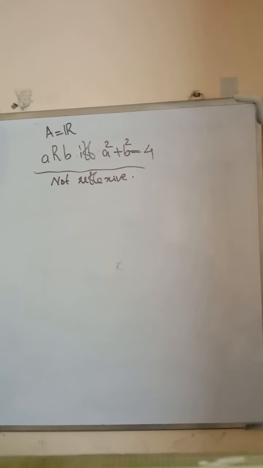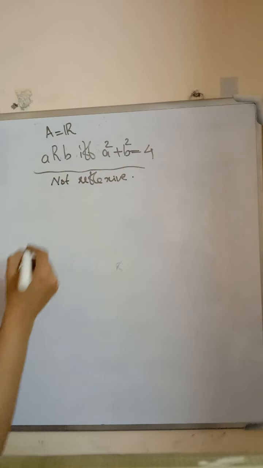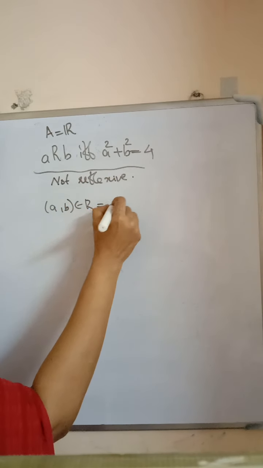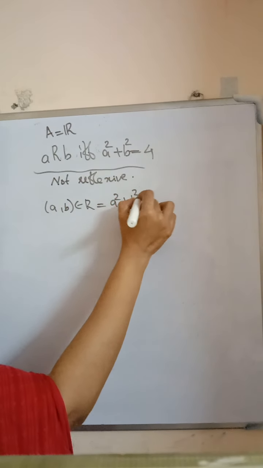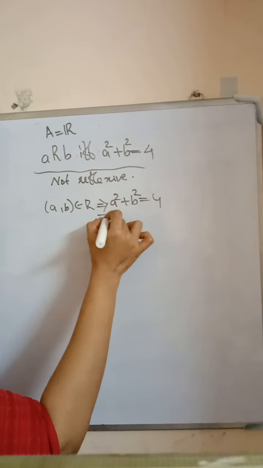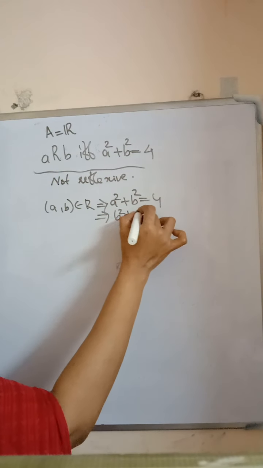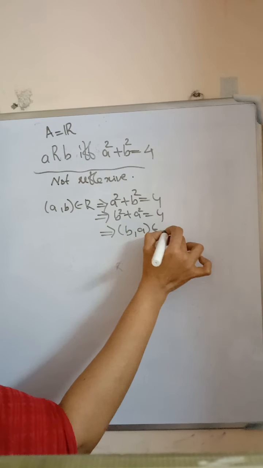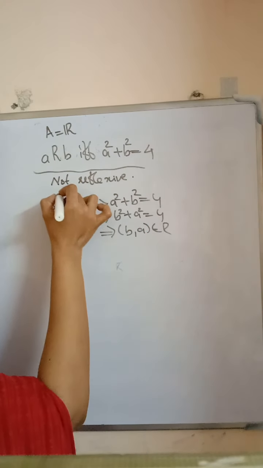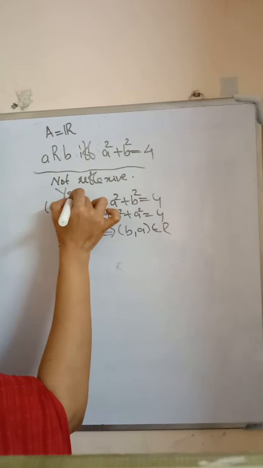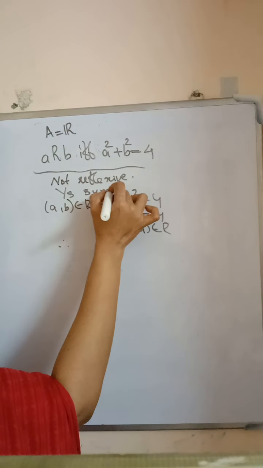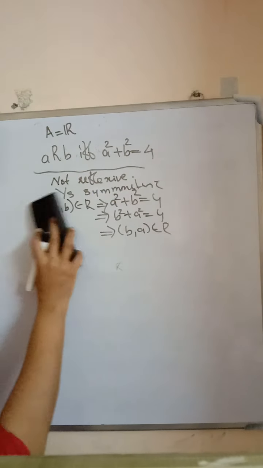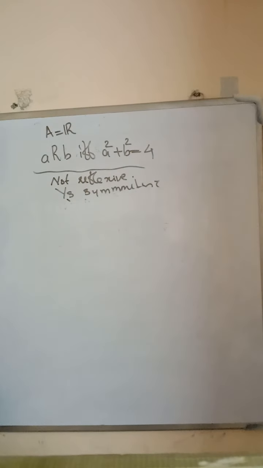Now we consider, is this relation symmetric? If the ordered pair (A, B) is an element of R, that implies A square plus B square is equal to 4. This implies B square plus A square is equal to 4. That implies the ordered pair (B, A) is an element of R. Therefore, the relation is symmetric. Is this relation transitive?